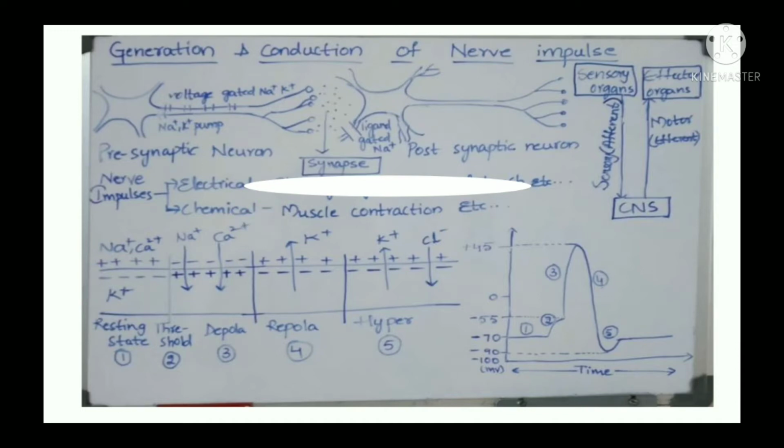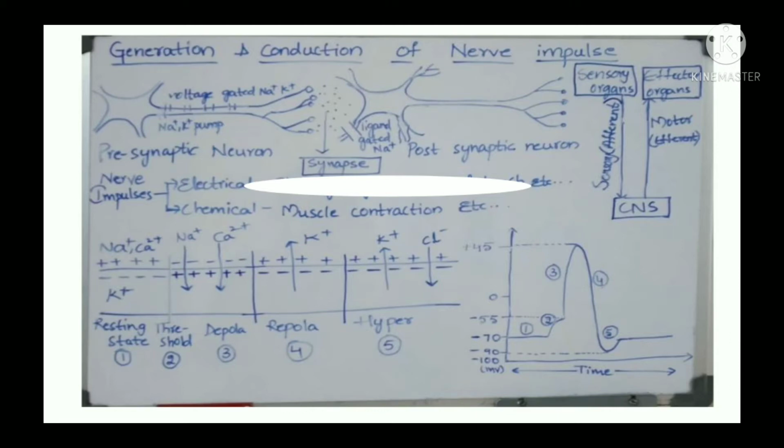For example, take muscle contraction. If there is a release of noradrenaline and it acts on Gq coupled receptors, then it shows smooth muscle contraction. Like that, if it acts on Gi coupled receptors, it inhibits the enzyme adenyl cyclase, which also causes smooth muscle contraction. Whereas if it is Gs, it stimulates adenyl cyclase, and then it causes relaxation. So like this, neurotransmitters show responses when they act on the receptors.